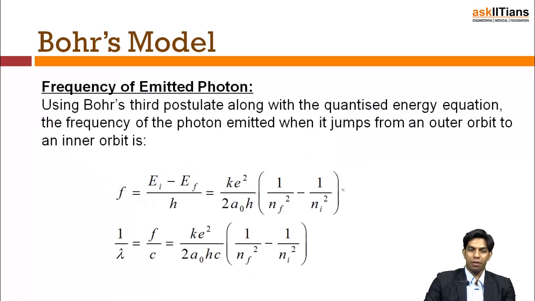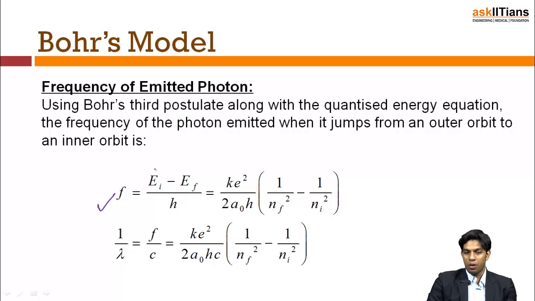Frequency of the emitted photon. Now again, if an electron makes a transition from one orbit to another orbit, there is a difference in energy. The difference in energy is released in the form of a photon. We know that the frequency of the photon released is Ei minus Ef by h.